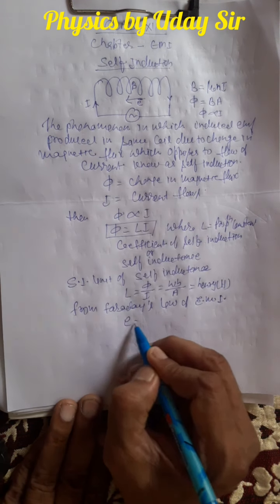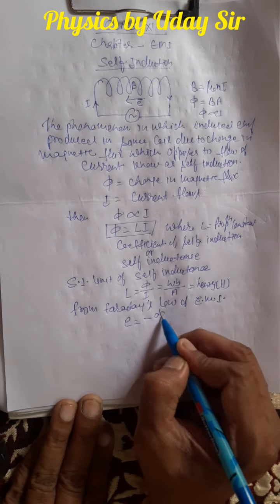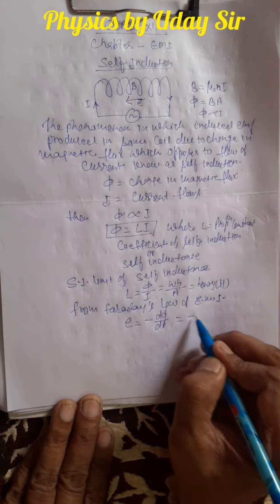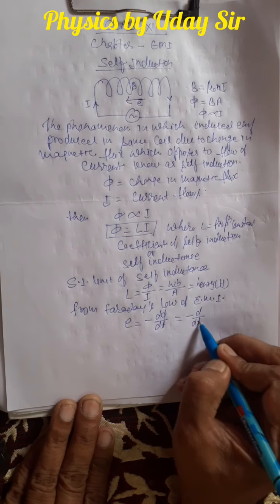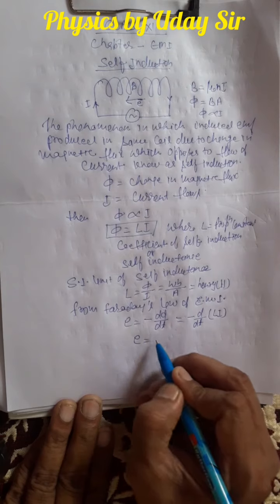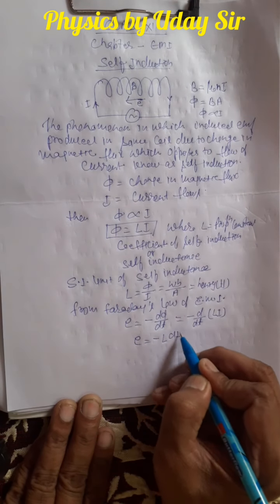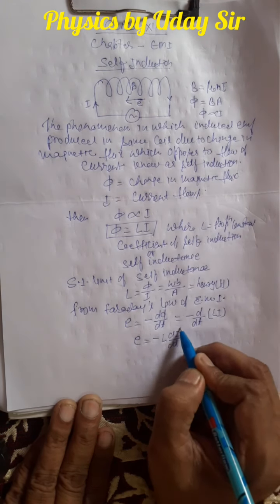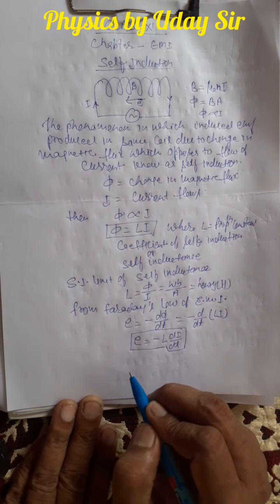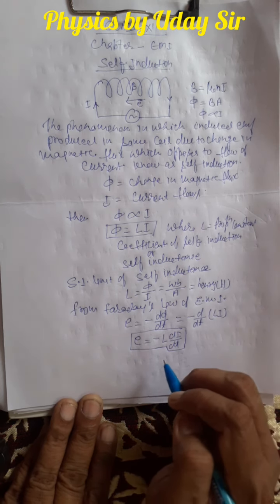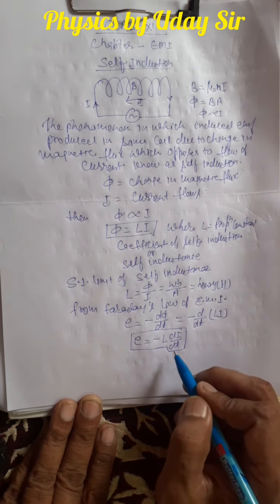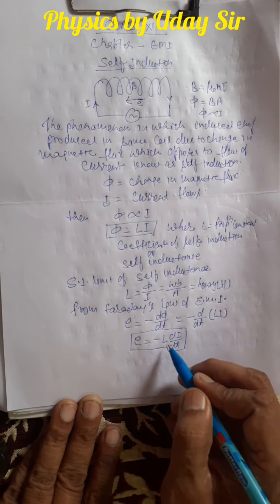You know that E is equal to minus d phi by dt, and in place of phi you can put LI. So what you will get? E is equal to minus L di by dt. So this is another formula of induced EMF inside the solenoid, in respect of self inductance: E is equal to minus L di by dt.